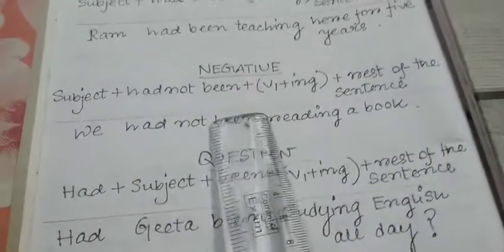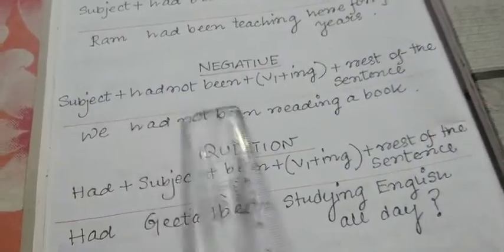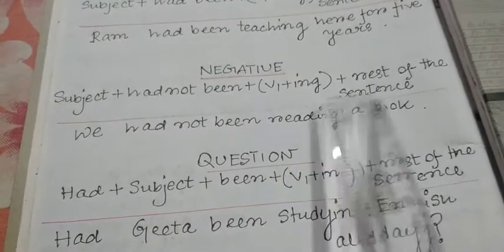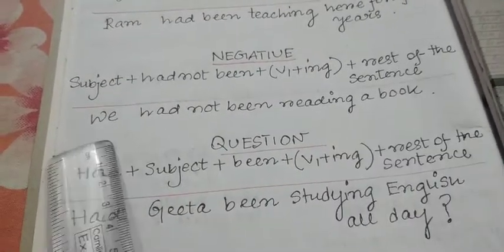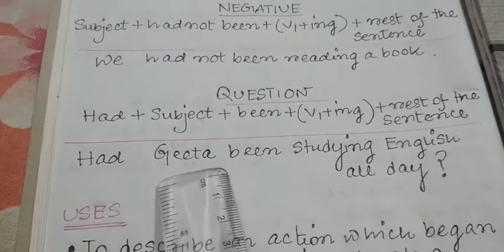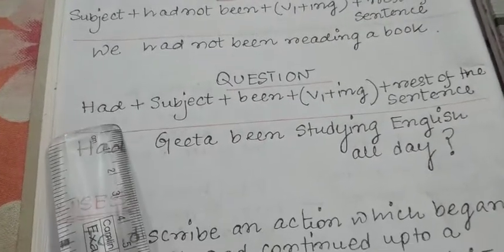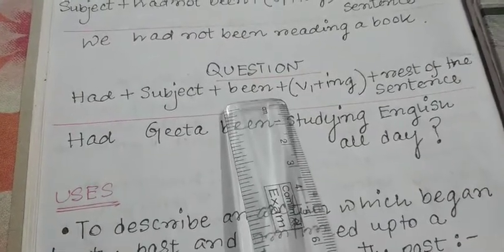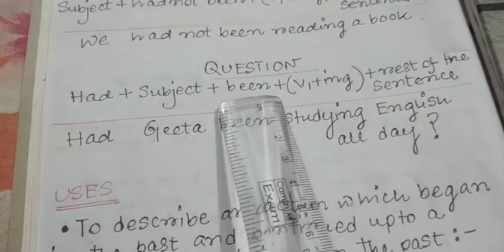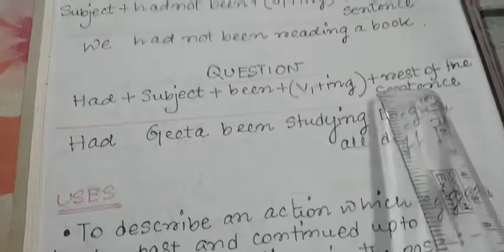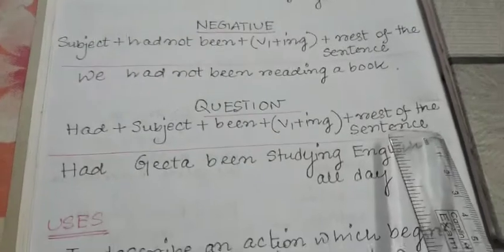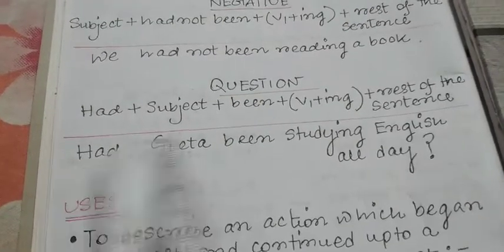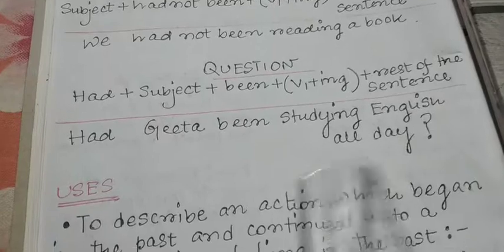Similarly, in the negative form, it is subject plus had not been plus verb plus ing and then the rest of the sentence. Like we had not been reading a book. Next, in the question form, like the other forms, here had will precede the subject, which will be followed by been and then verb plus ing. After that, rest of the sentence. Like had Geeta been studying English all day?